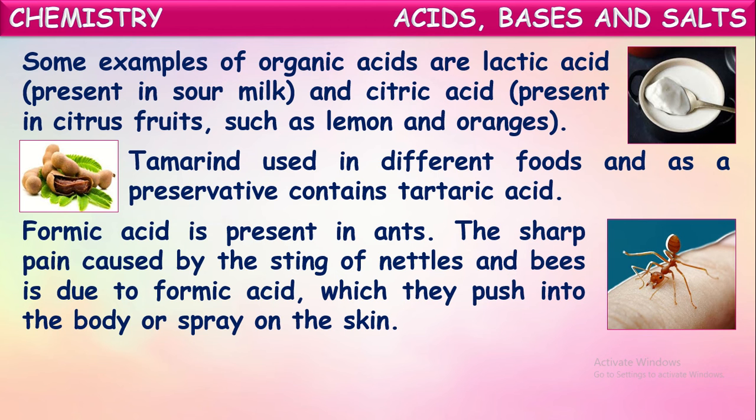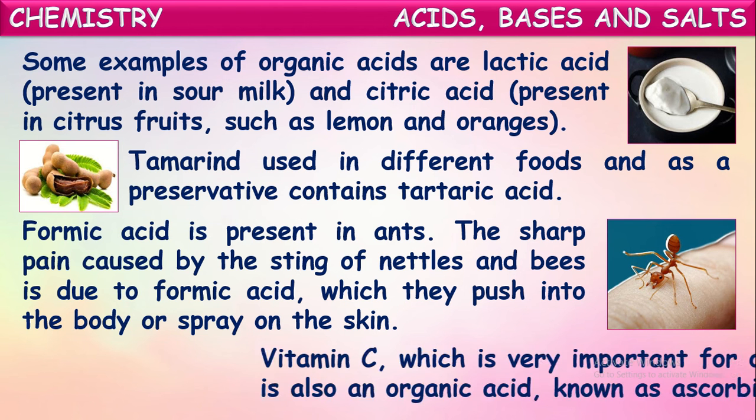So when they bite us, they push into our body or they spray on the skin. Because of the spraying or pushing of this formic acid on our skin, we feel that sharp pain when ants bite us. That is because of formic acid. So ants contain formic acid in them.